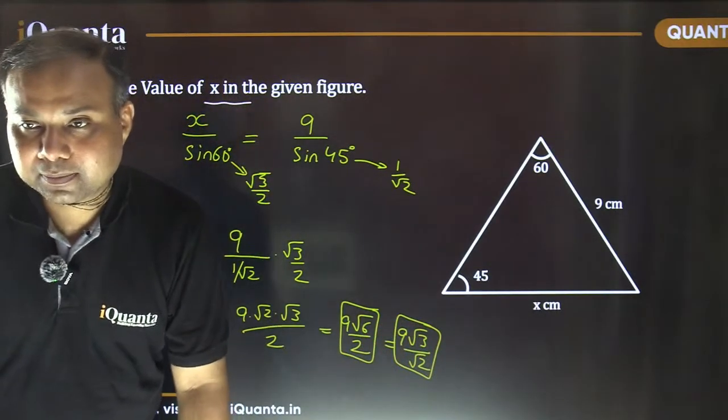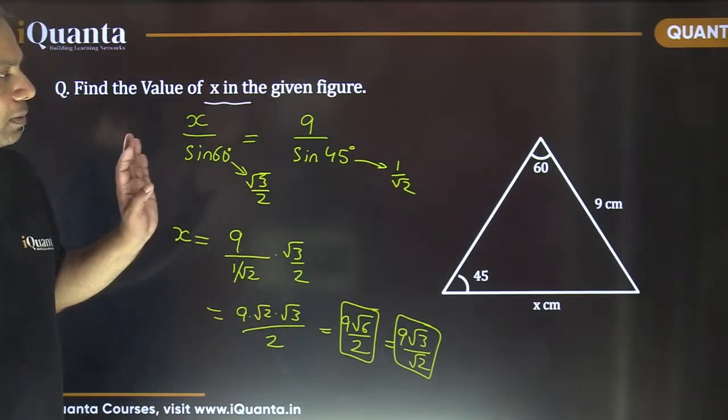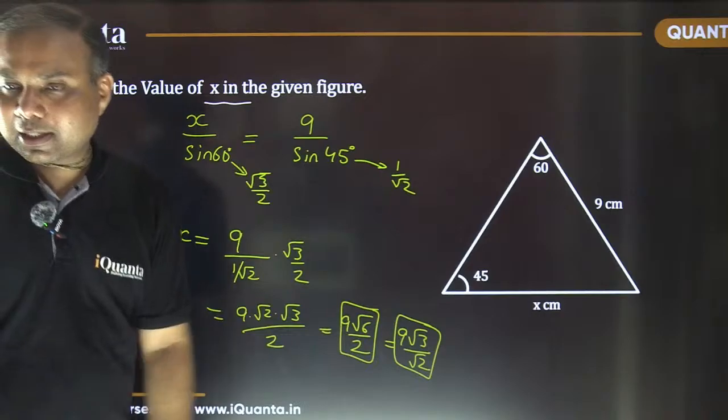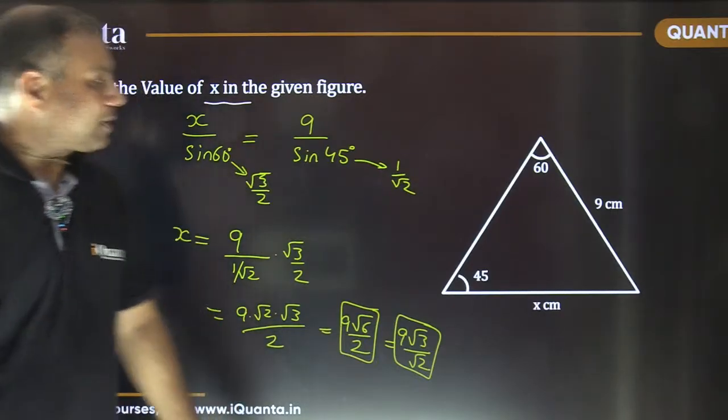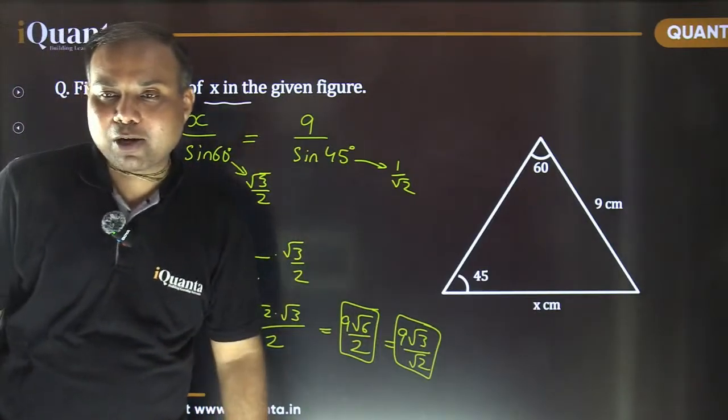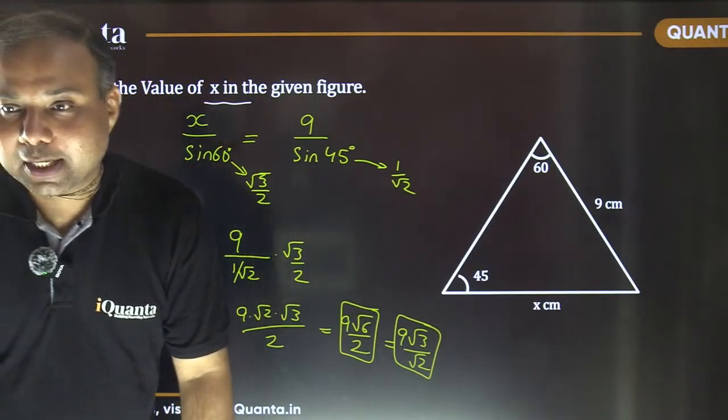Is it okay? So that's using the sine rule, right? It was a direct application of the sine rule. Just apply the sine rule, and we got our answer. That's it. The only requirement was that we must know the values of sine 45, sine 60 and so on. So these basic trigonometric values we were supposed to know. Is it okay?